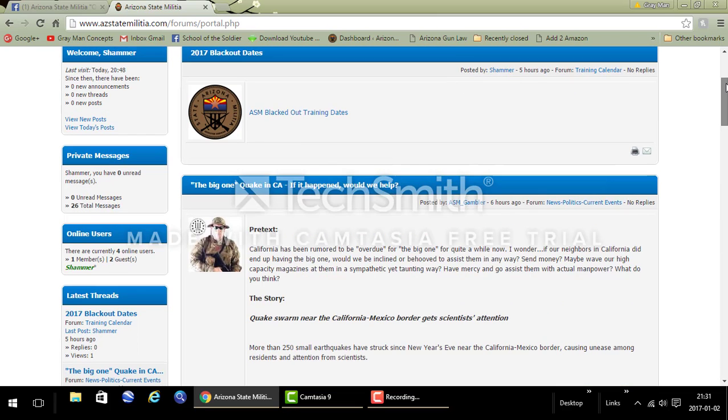Now on our left here, it'll say welcome to who you are, the last time you visited, and what's happened since the last time you were on the website, if you have private messages. I don't have any unread, but 26 priors. Currently we have 4 online users, 1 member and 2 guests. You may always see 1 guest. A lot of times I use the website almost daily, and I'm using different devices with a guest login to verify information I'm making public. So that just kind of depends on what's there.